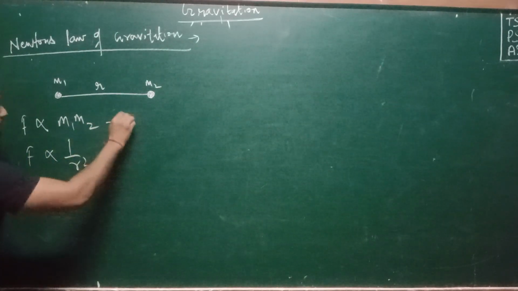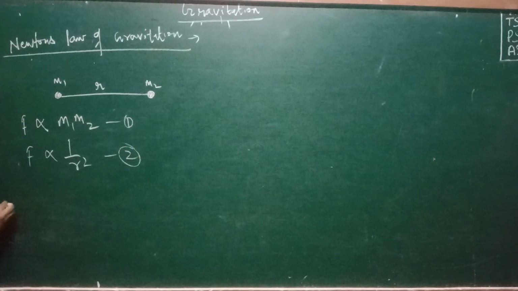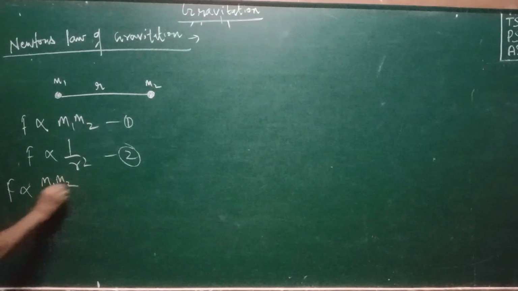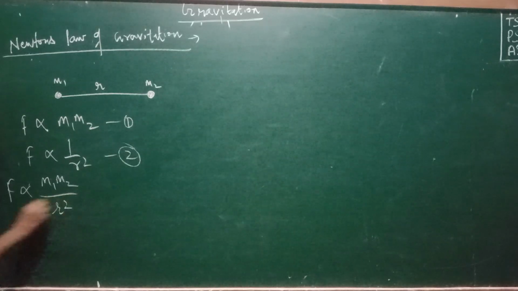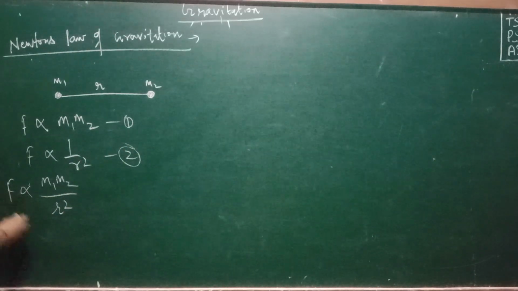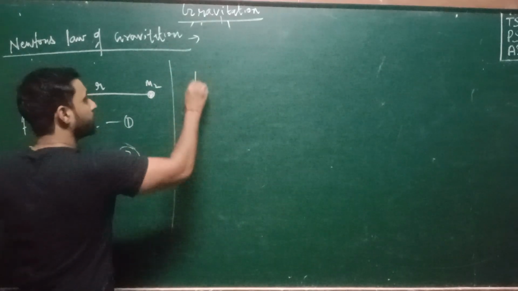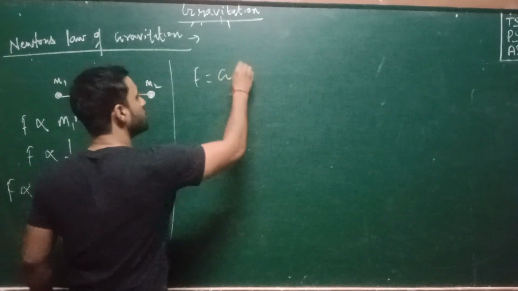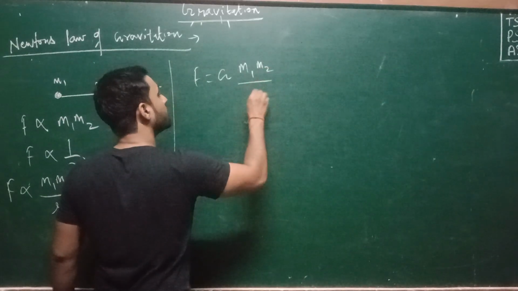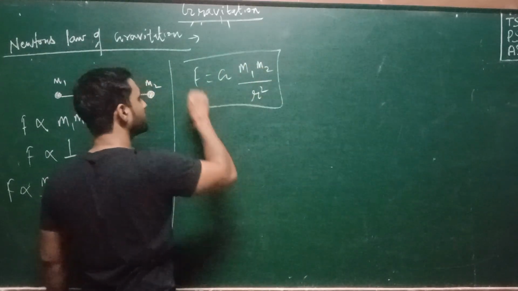When you combine both, you get a new equation, m1 m2 divided by r square. In order to remove the sign of proportionality, you have to add a constant G, so F equals capital G m1 m2 divided by r square.